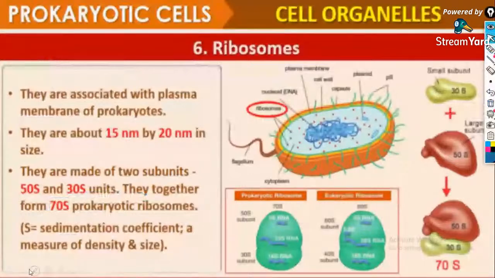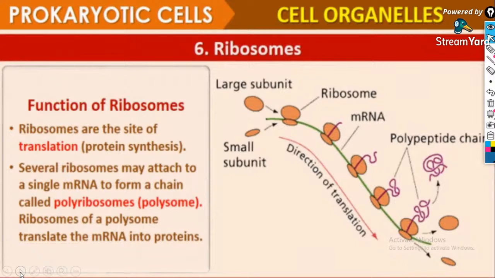Their size is 15 nanometer by 20 nanometer. All those are not required, but you should study the type of prokaryotic ribosome, that is the 70S, the sedimentation coefficient, which is a measure of density and size. The function of the ribosome is to be the site of translation, that is, the site of protein synthesis.